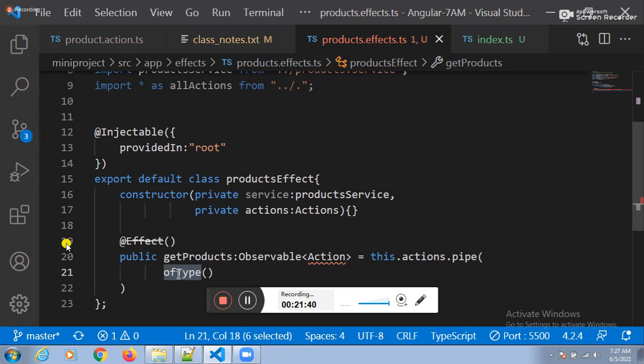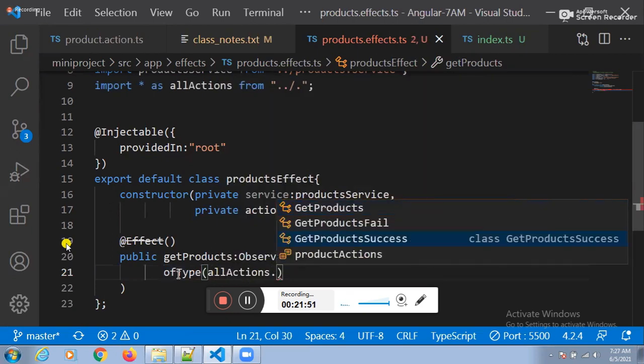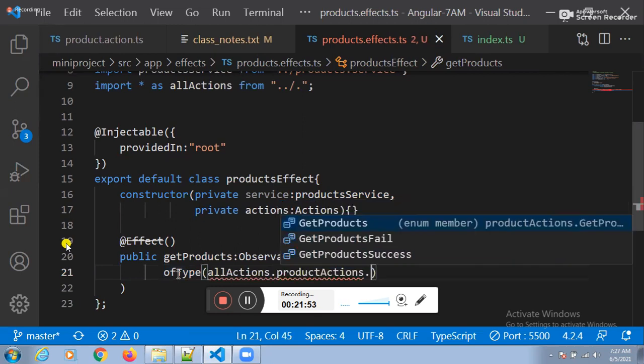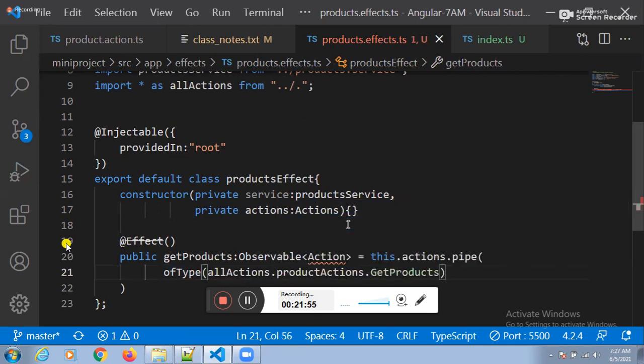Fine. What is our first action? Hit the server. See, hitting the server, exactly. All actions dot. Next one. Product actions dot. Next one. Get products. Is it the first action? Yes, sir. Go ahead, sir.